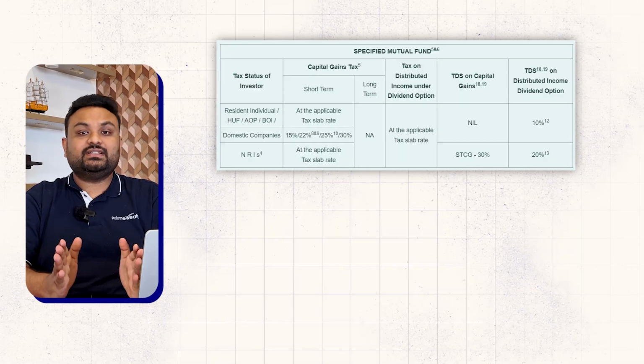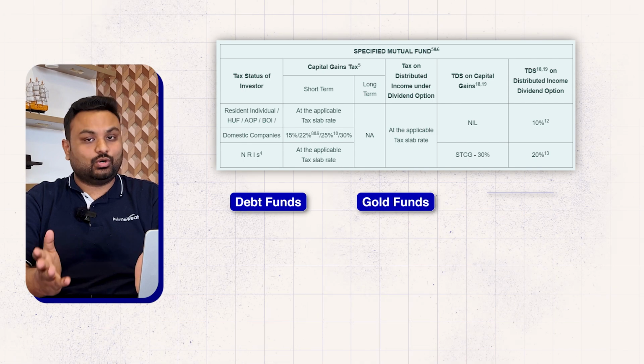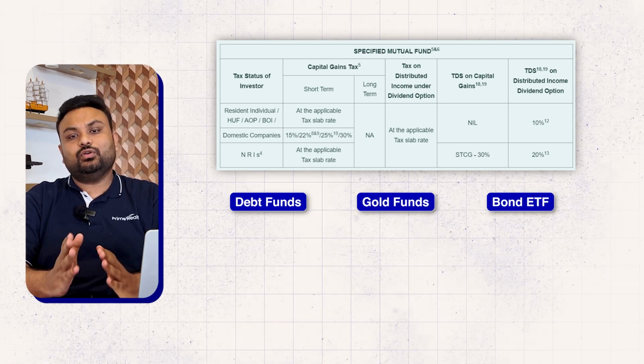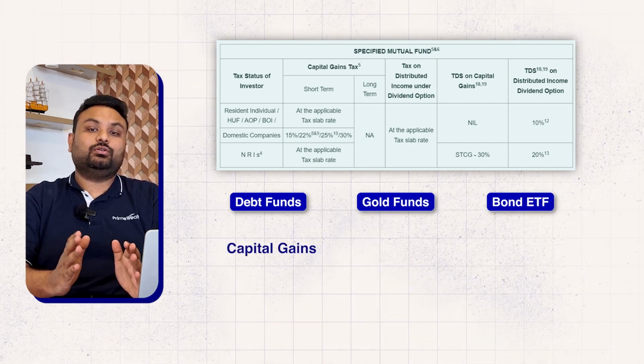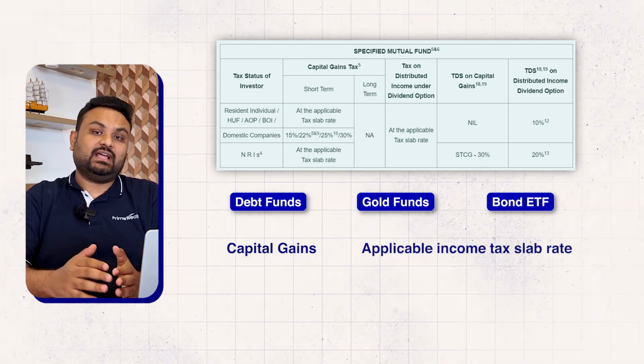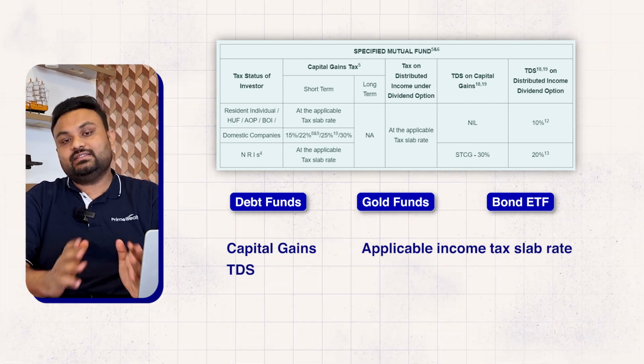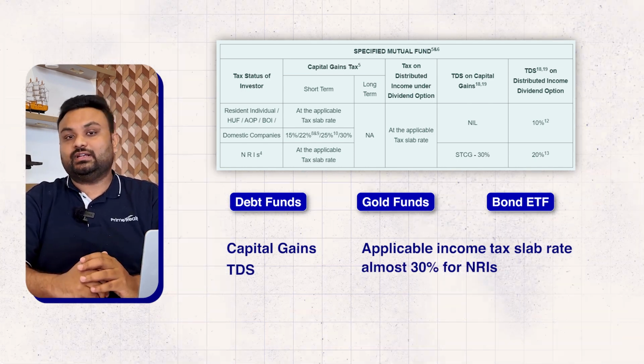TDS rates for specified mutual funds for NRIs, which include debt funds, gold funds and bond ETFs. In case of gold funds or debt funds, capital gain on transfer of units of specified funds shall be taxable at applicable income tax slab rates, but unfortunately the TDS in this case is almost 30% for NRIs.